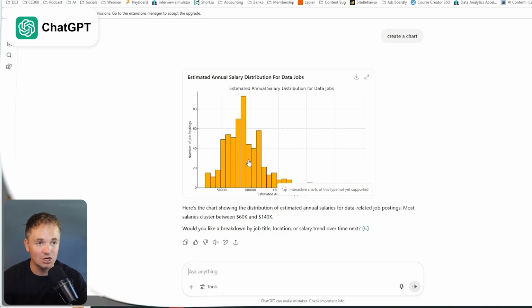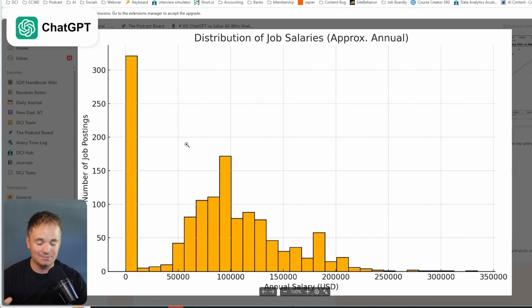it generated this chart. Now, I will say when I first did this analysis before recording this video, this is what ChatGPT came out with. And you'll see that it had the exact same issue with a lot of these hourly jobs being seen as annually, and that's just really not the case. So you do have to be careful when you're using these AI tools. Remember, they're not a replacement for you. They're an aid to help you do your analysis a little bit faster, but they really should still have you there checking all of their work.